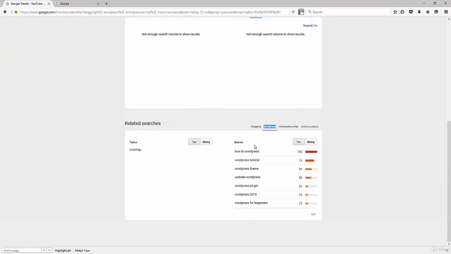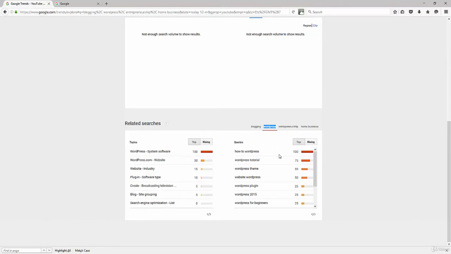So you can scroll down here and look again at WordPress. And let's see, again, these are phrases that people are typing into YouTube itself. So how to do WordPress, that's right up there. WordPress tutorial, website with WordPress, WordPress for beginners, that's a top one. So let's go to Rising here and see what the rising searches are. This is a breakout phrase, WordPress in 2016.